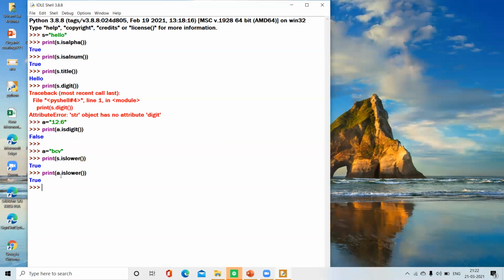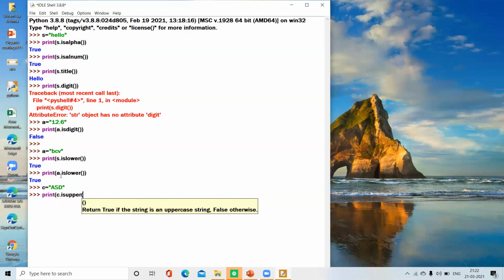Let's take another one. C equals "ACD". Print C dot isupper. It gives true because the alphabets in the string C are only capital letters.